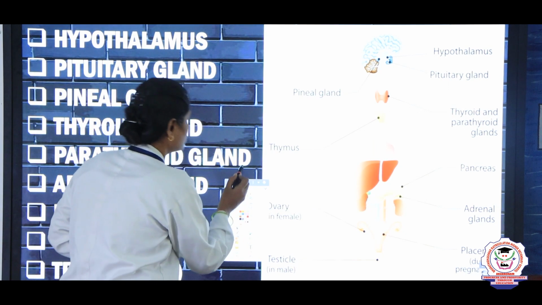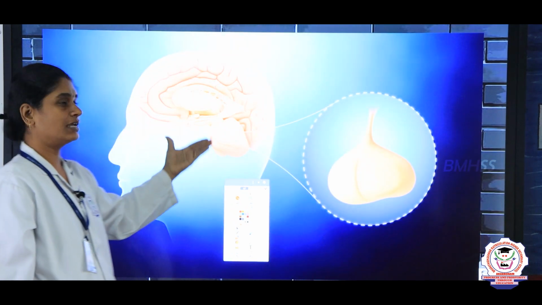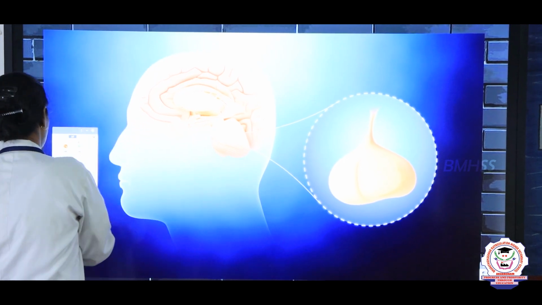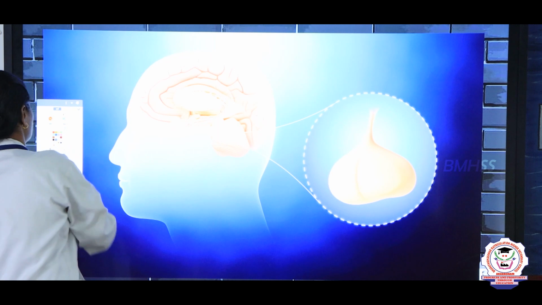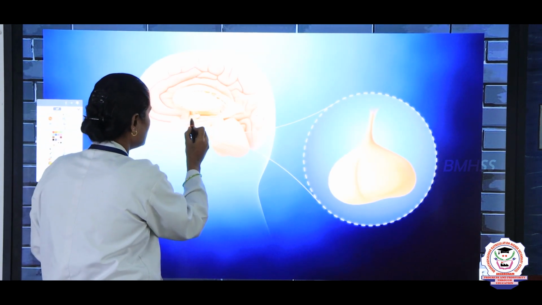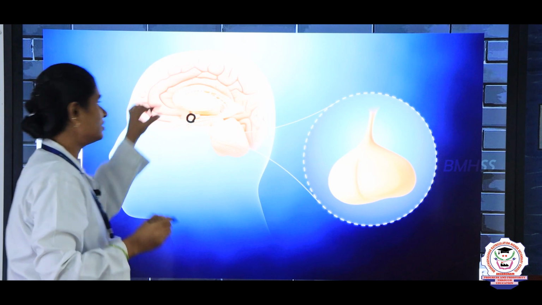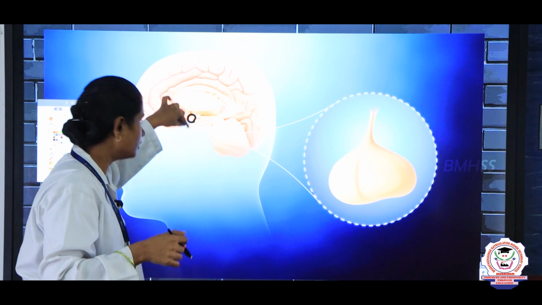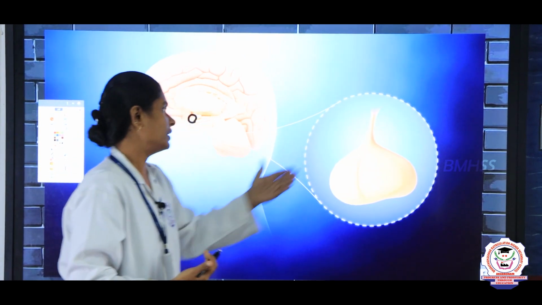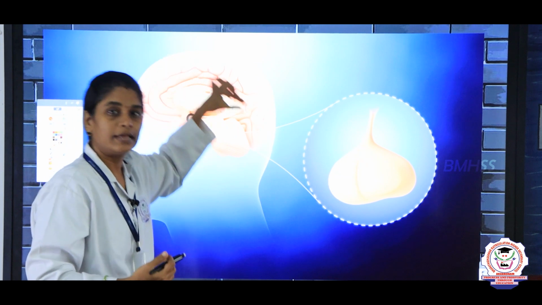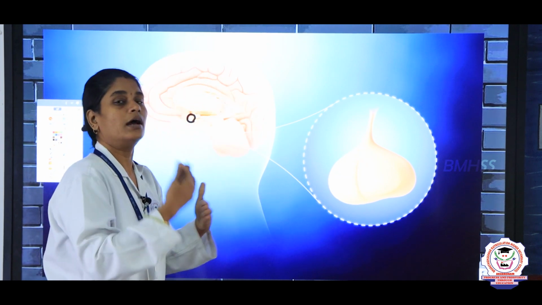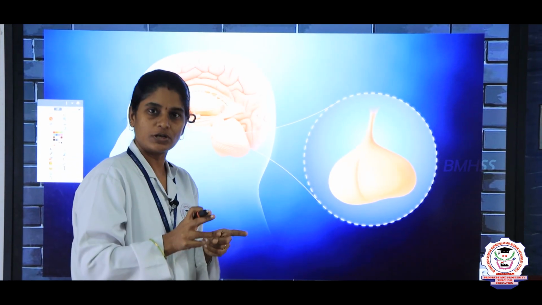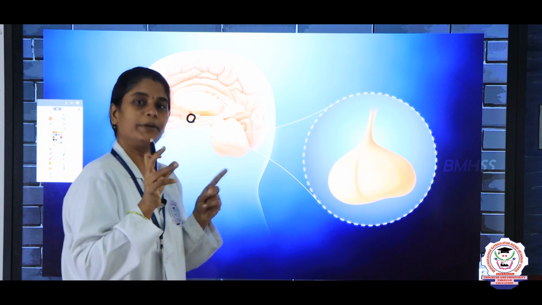Now, let us see what the hypothalamus is. Here this is the brain. At the base of the brain we can see the hypothalamus. This hypothalamus helps to control the hormones produced by the pituitary gland. It tells the pituitary gland to produce the hormones or to stop the hormones. It will control the pituitary gland.